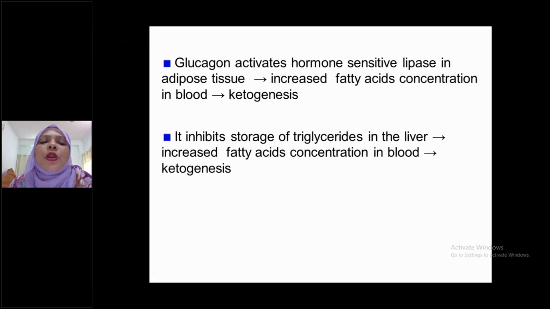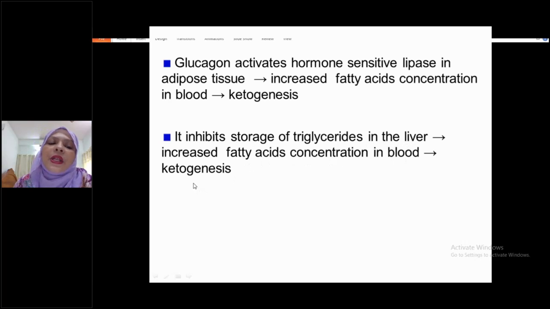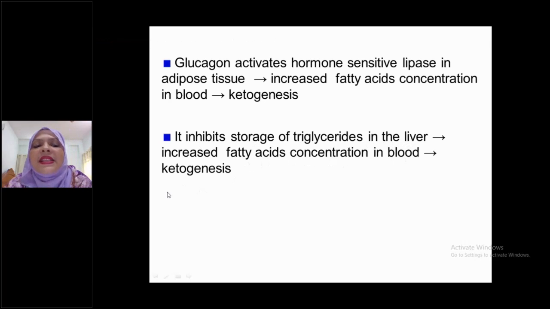Increased ketone body formation, that is ketogenesis, causes ketonemia and ketosis. Also, glucagon inhibits storage of triglycerides in the liver, so it increases fatty acid concentration in blood. Ultimately, ketogenesis occurs. This is the way ketogenesis is produced by glucagon.